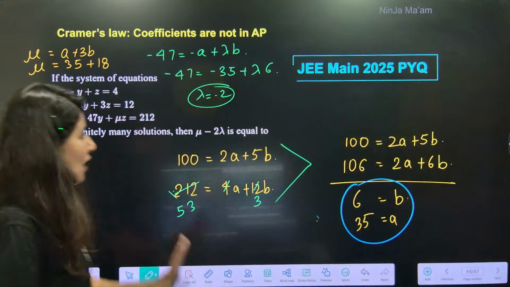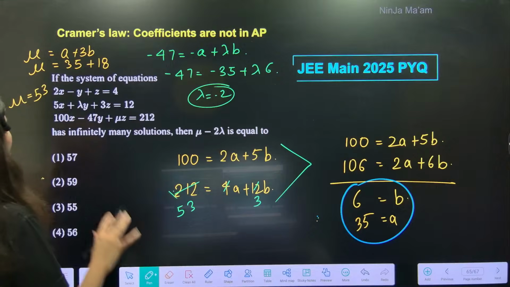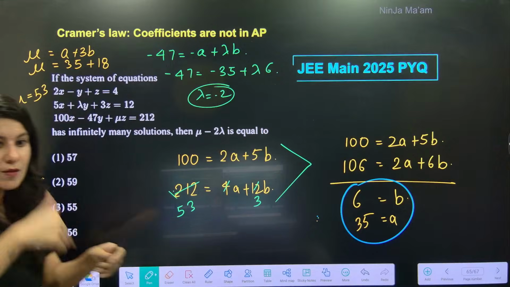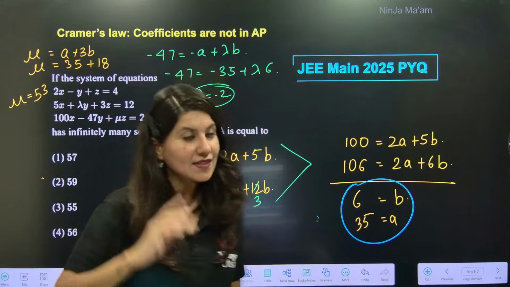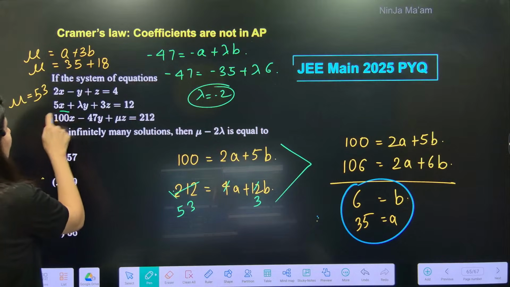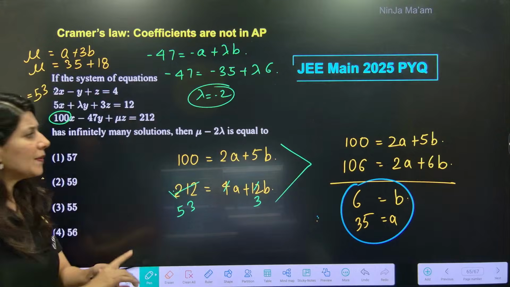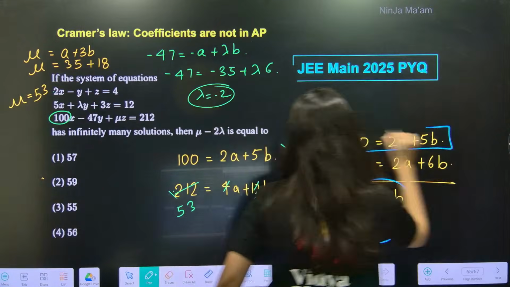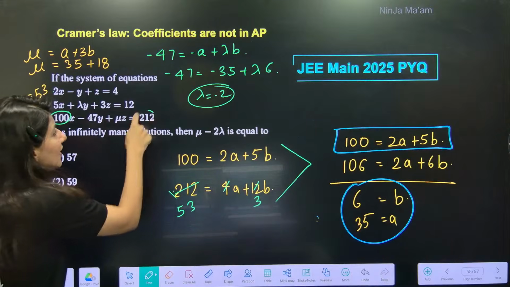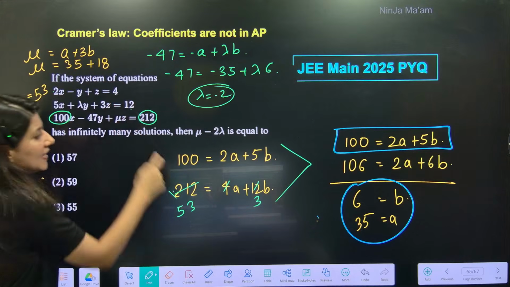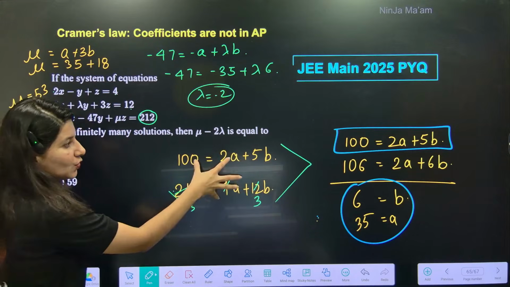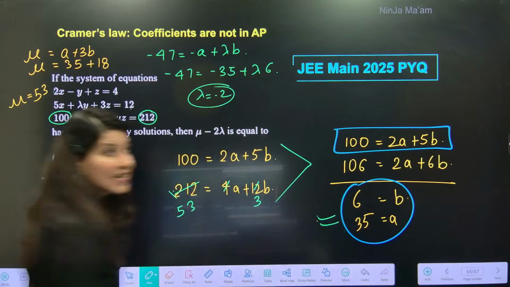Now you don't have to do anything, you just have to see what I did. One more time I am repeating this technique. Understand: 100 is equal to 2a plus 5b, very easy to write. Same, 212 is equal to 4a plus 12b. So these are the two equations, and if you solve, you will get this.